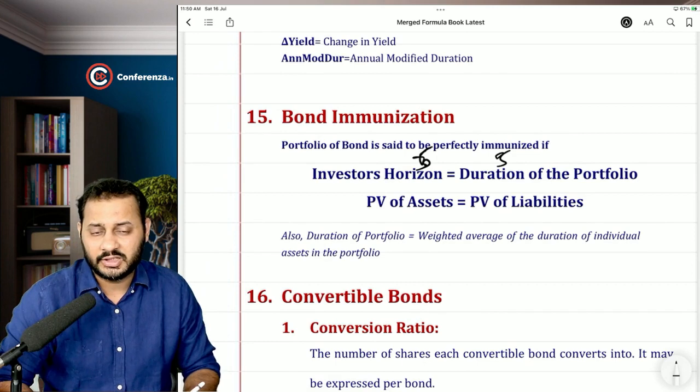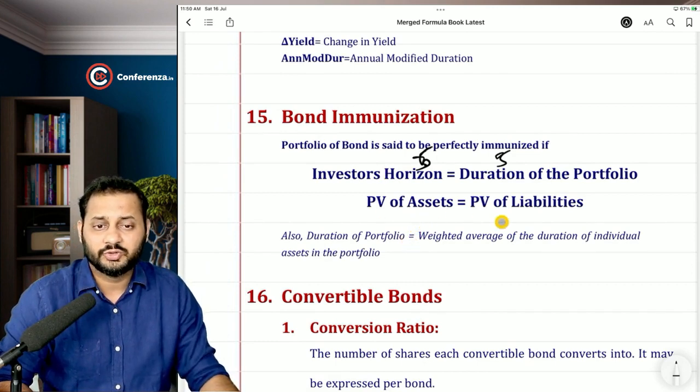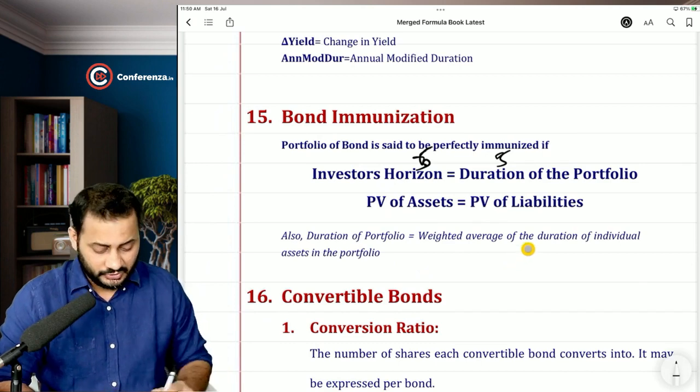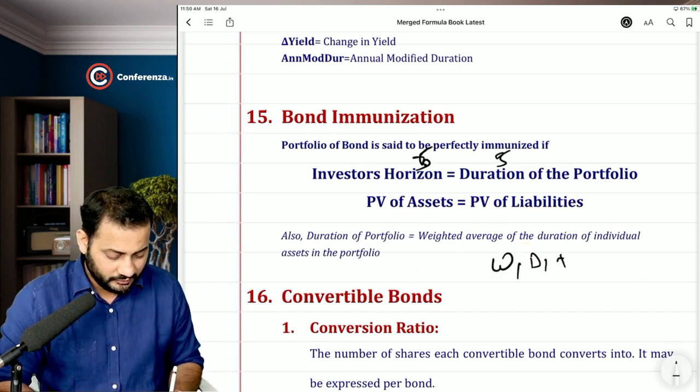You will have to keep adjusting that. Please understand that the present value of the assets should be equal to the present value of the liabilities, and the duration of the portfolio is nothing but the weighted average. So you will just do it like this: W1 D1 plus W2 D2 plus so on.